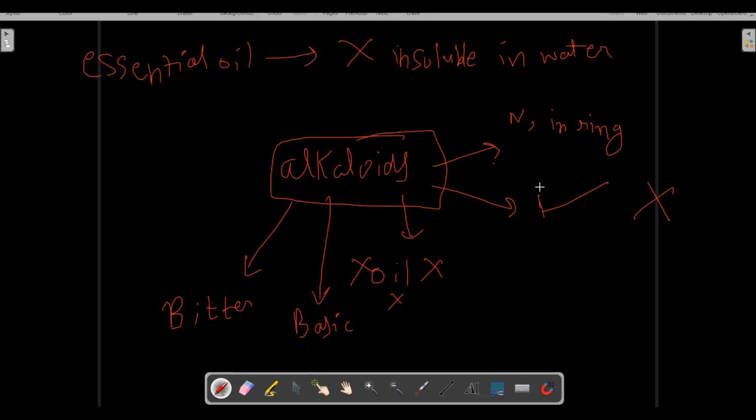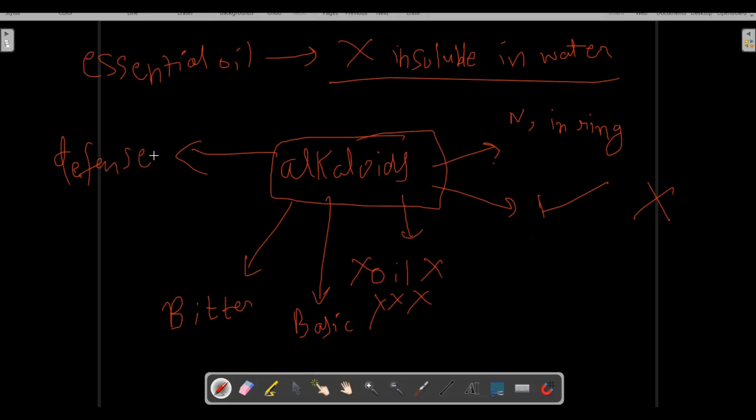Both are possible. Essential oils are almost always insoluble in water, but alkaloids might be soluble or might be insoluble. They are bitter in taste, basic in nature, not similar to oils, and have nitrogen in a heterocyclic ring. These are produced by the plant as a defense mechanism.